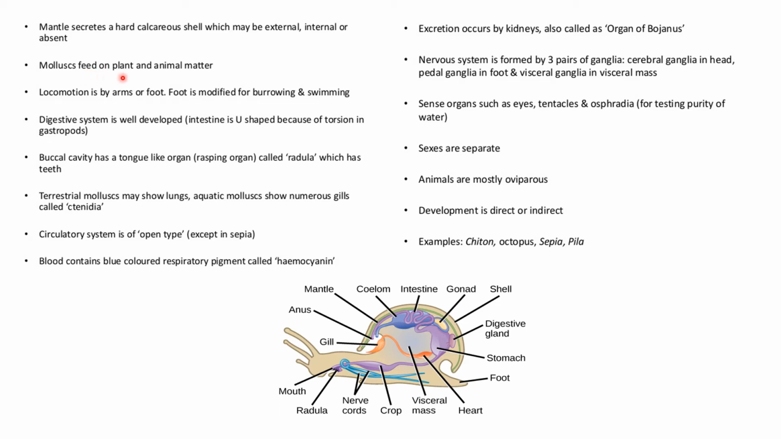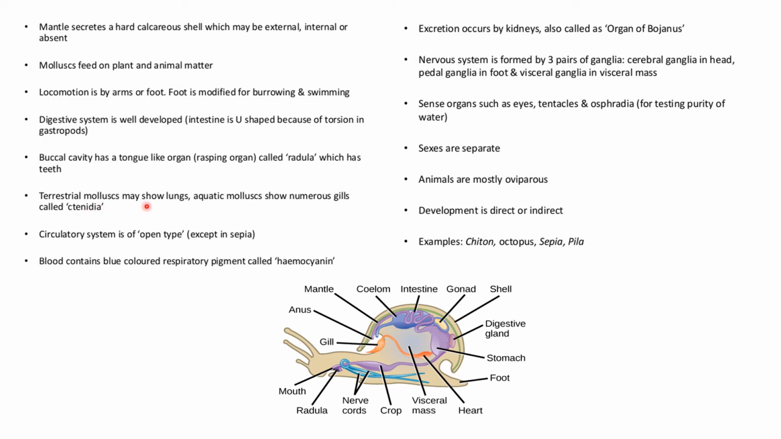Mollusca feed on plant and animal matter. Locomotion is by arms or foot. The foot is modified for burrowing and swimming. The digestive system is well developed. The buccal cavity has a tongue-like organ called the radula, which has teeth. As you can see over here, this is the radula, which has teeth.